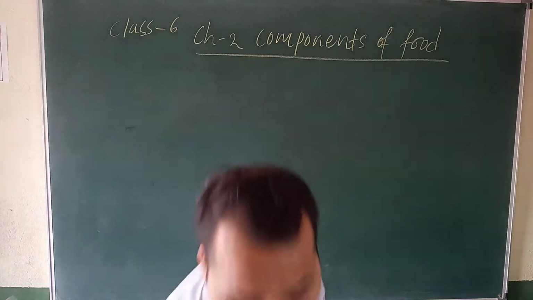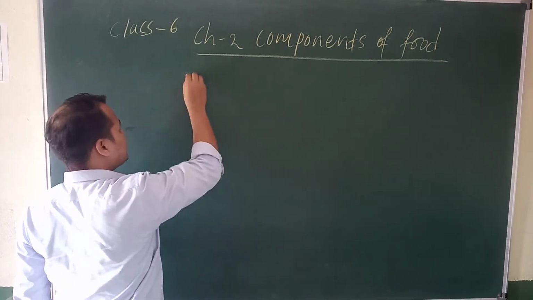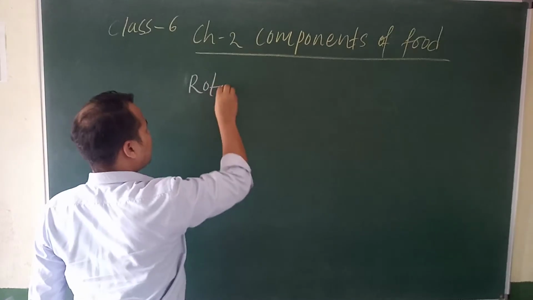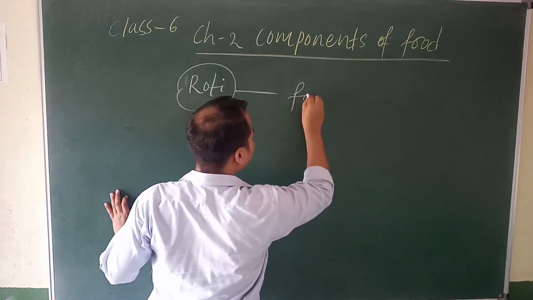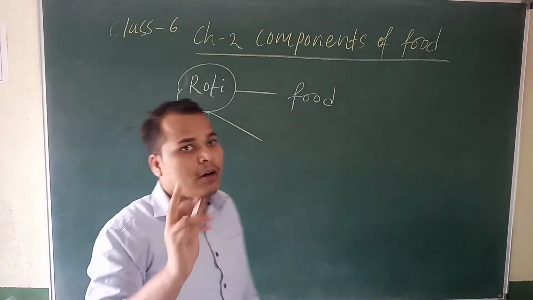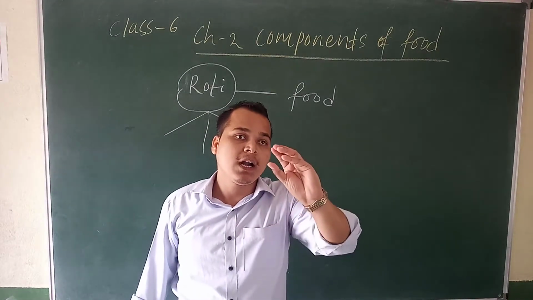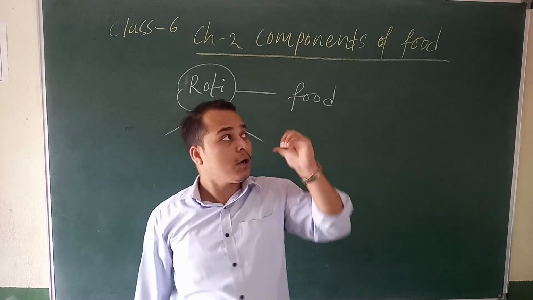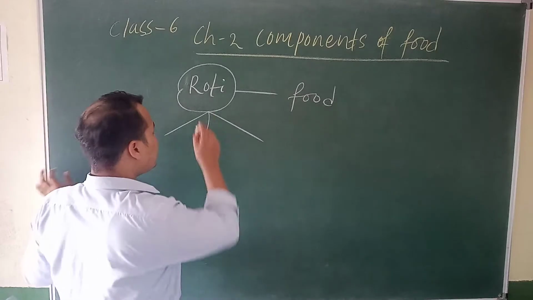Okay. So suppose rice, or suppose you think roti. Roti is a what? It is a food. Yes or no? So in the food, what are the ingredients? Ingredient means, as I already discussed, the raw material, what you need to prepare a roti.